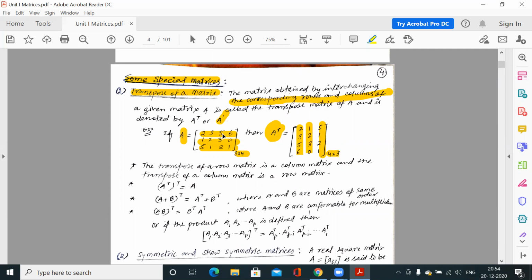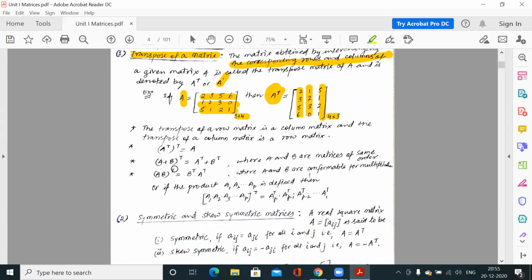So the rows 2 3 5 6, 1 2 3 0, 5 1 2 1 become columns, and this is the transpose of that matrix. Now, the transpose of a row matrix is a column matrix. Clear? If it is a row matrix, meaning it has a single row, its transpose would be a column matrix.